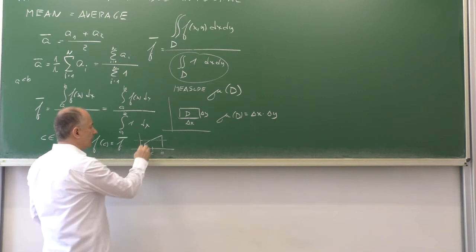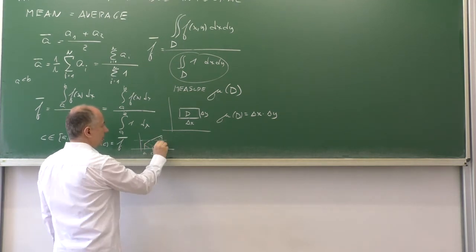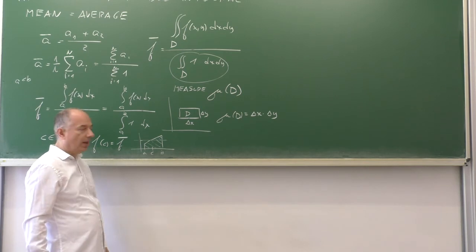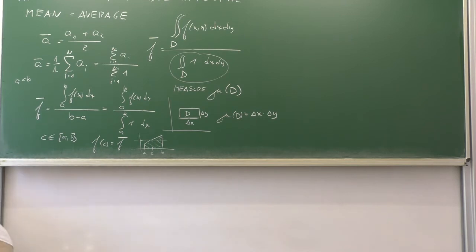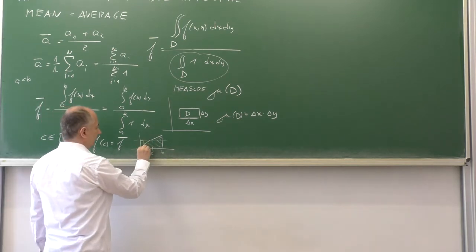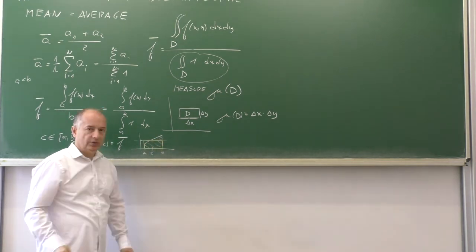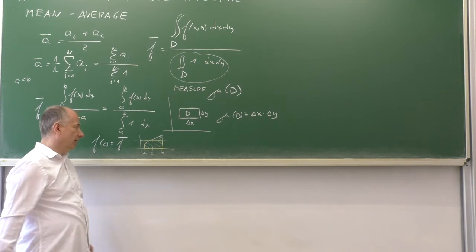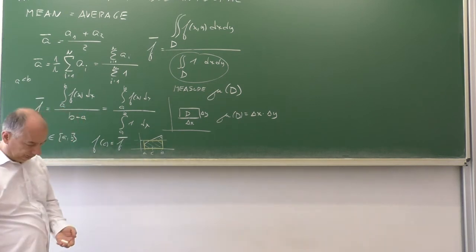In other words, the area of the region bounded by the graph of the function is equal to the area of the rectangle. This area is equal to the area of the rectangle with the same base of length b minus a and the height equal to the average value.